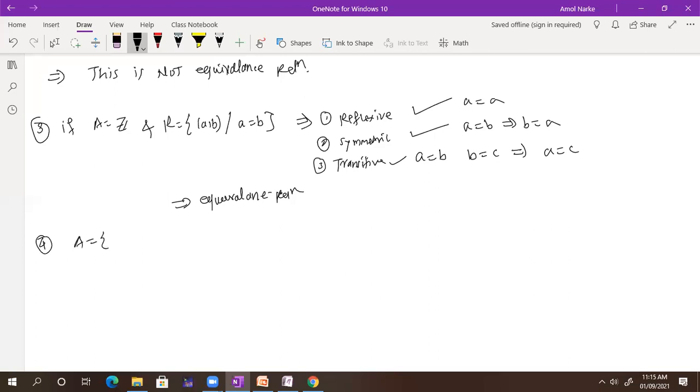A is the set which has numbers 1, 2, 3, 4, and my R is the relation which contains A comma B such that A plus B is less than 4, or less than or equal to. Whether it is an equivalence relation.